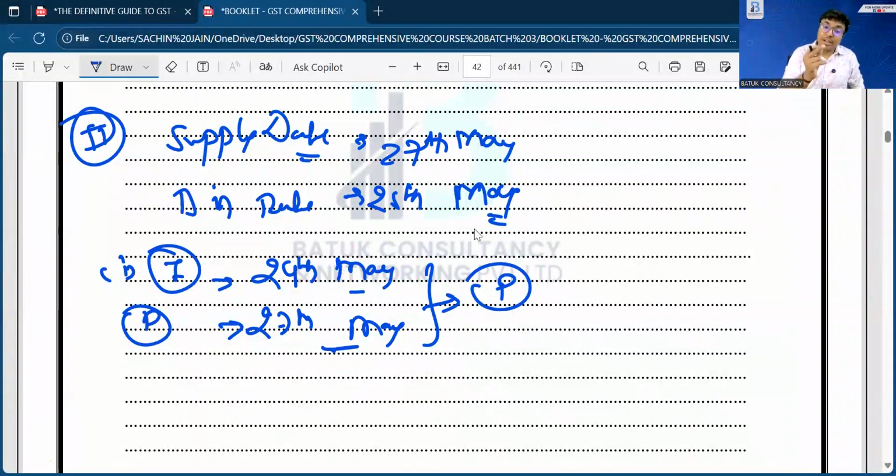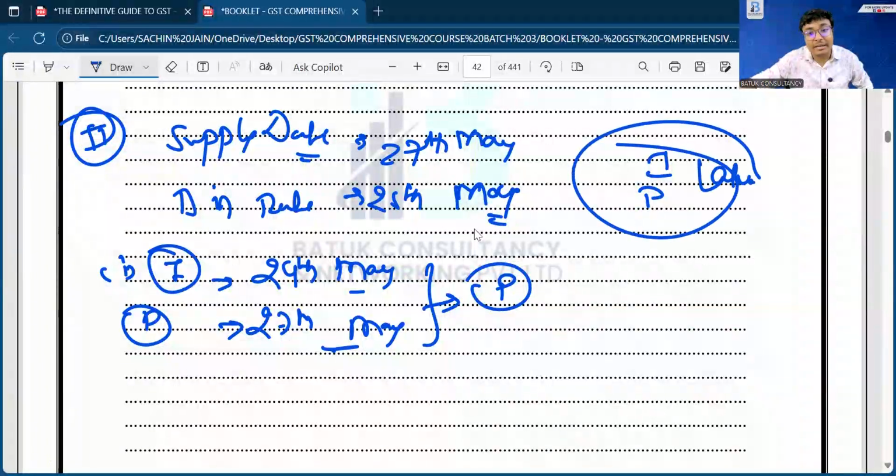So you can also learn a golden principle in this situation. Whenever there is a supply after the change in rate of tax, the golden principle to determine the time of supply is I or P, whichever is later, invoice or payment, whichever is later, that will be treated as the time of supply. So in this case also we have taken the payment date, because the invoice is on 24th of May and payment is on 27th of May. So we are taking the 27th of May as the date.